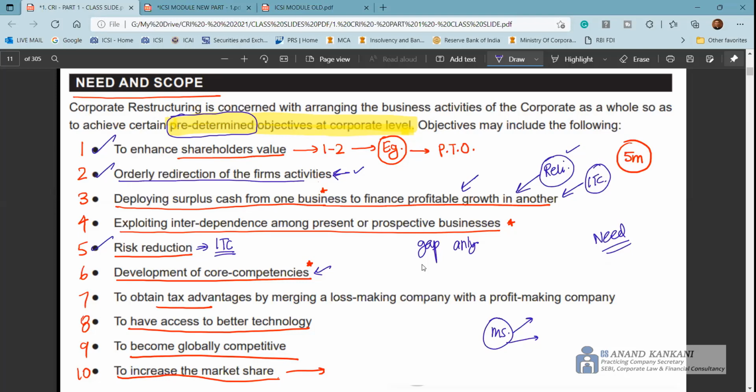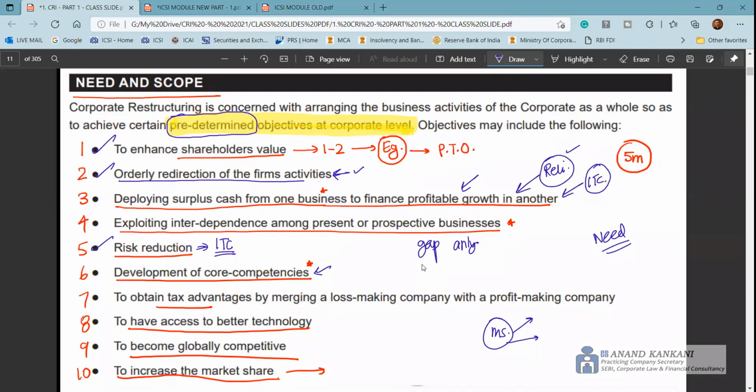So core competency. Another strategy which can be applied for development of the core competency is demerger. If I'm into multiple businesses, but I just want to focus on my one or two particular businesses, I am going to demerge the other businesses so that I can focus only on my core business.